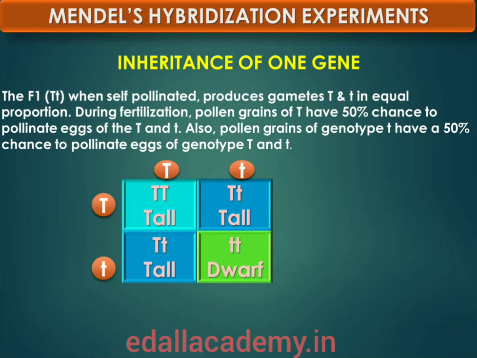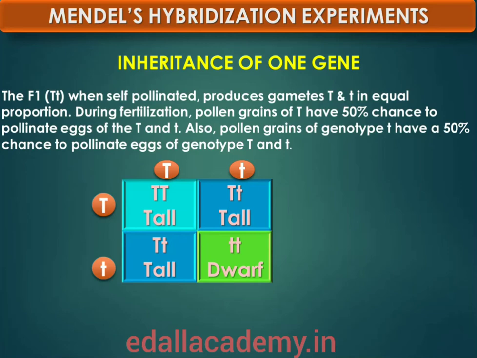The Punnett square shows the parental tall, that is capital T male, and dwarf small t female plants, the gametes produced by them, and the F1 generation capital T small t progeny. The F1 plants of genotype capital T small t are self-pollinated. The female and male symbols are used to denote the egg and pollen of the F1 generation respectively.